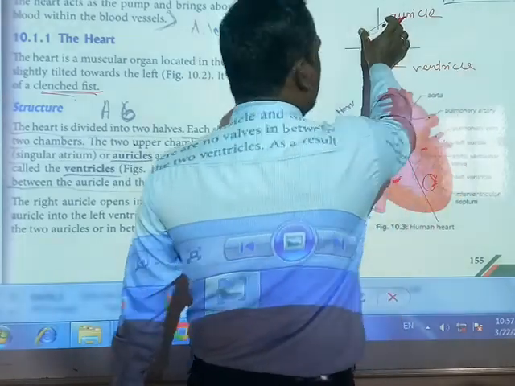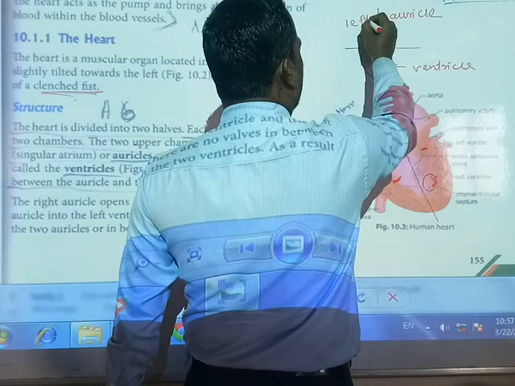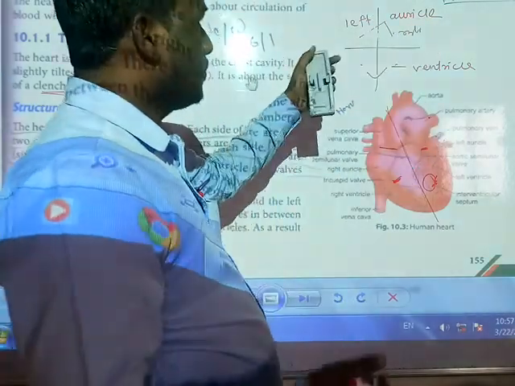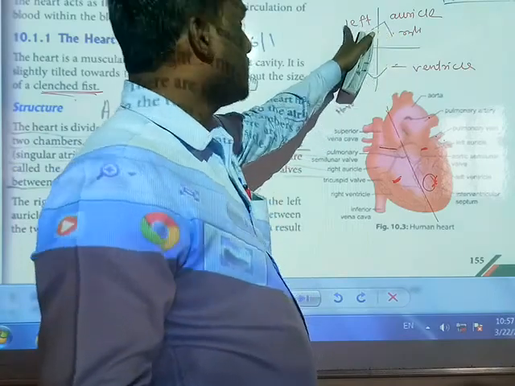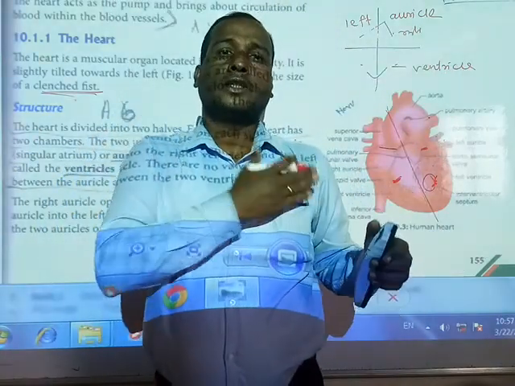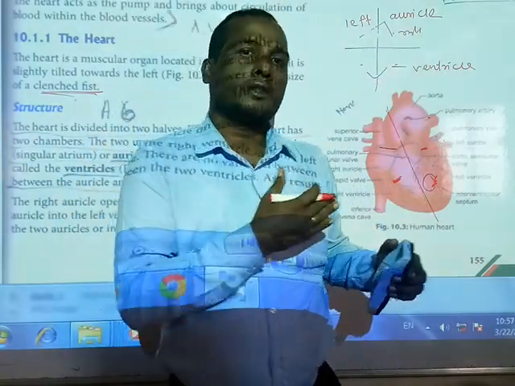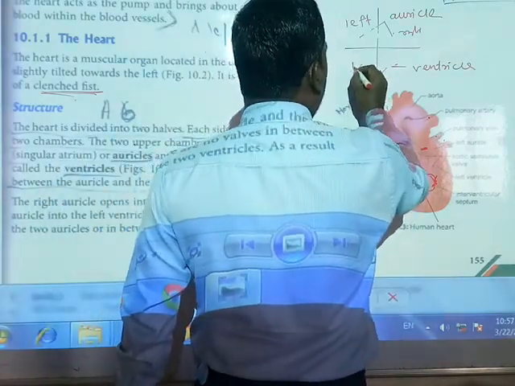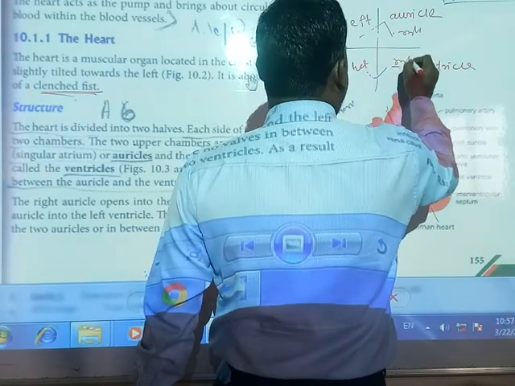Whenever you see the picture, what is on your left side is the right side of the heart. So this is the left auricle and left ventricle, and this is the right ventricle.